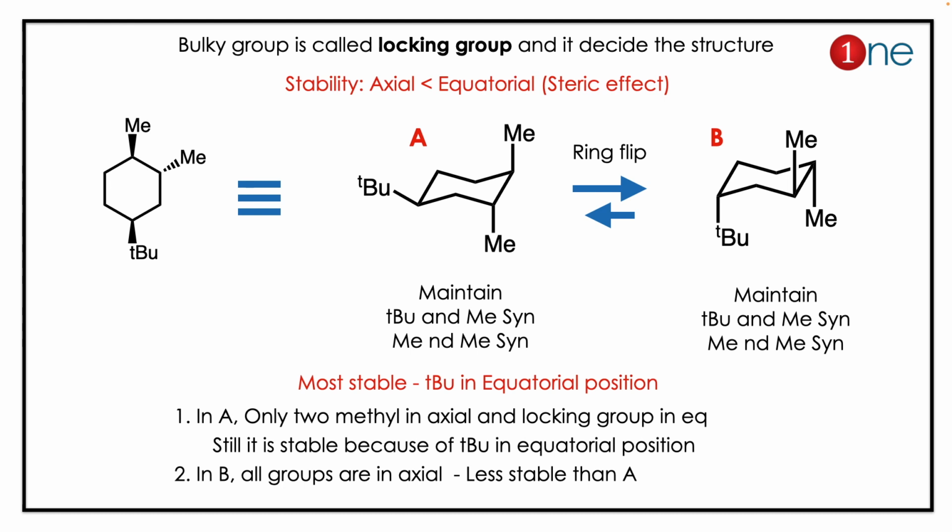Here axial and equatorial positions are there. Normally the axial positions are less stable than equatorial due to the steric effect. And you have a tertiary butyl group, a highly strained group. It is called a locking group because it locks the structure, it never comes in axial.